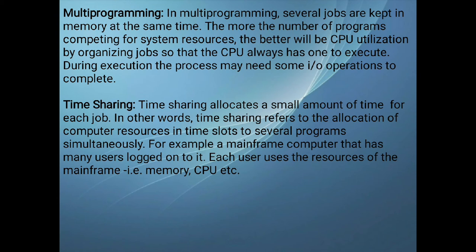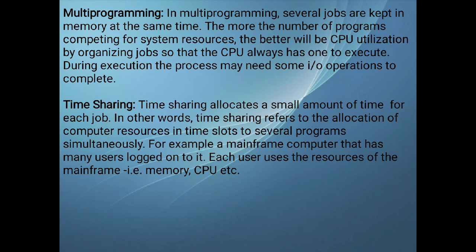So the time sharing in multi-programming looks a bit similar, okay, but there's a difference. In time sharing, a time limit is allotted for each job, okay.